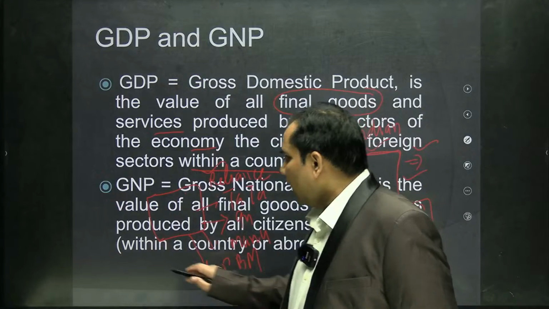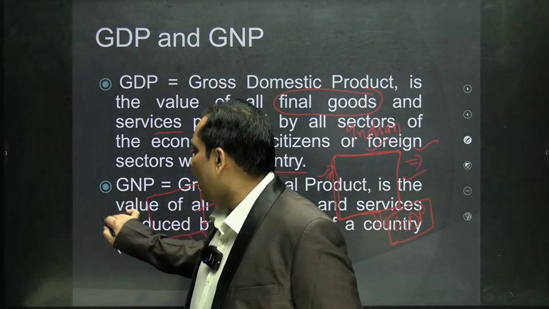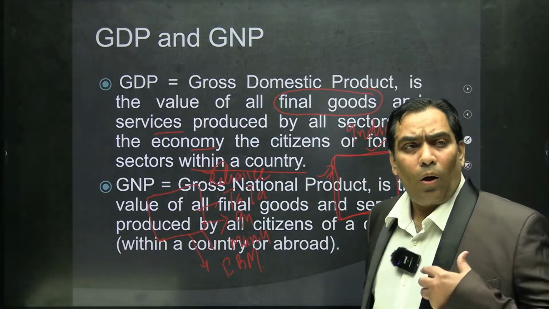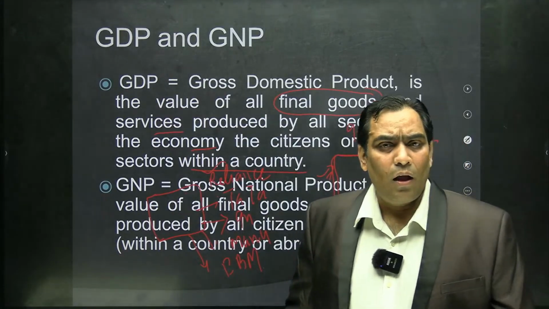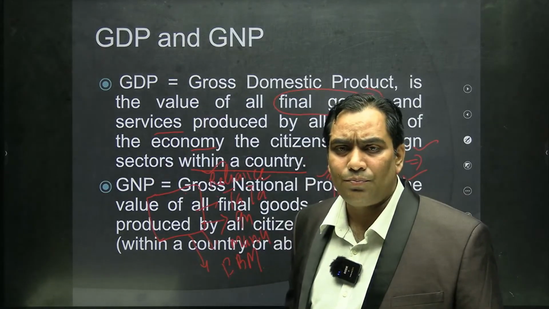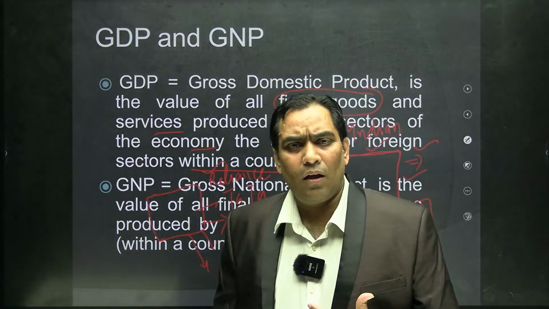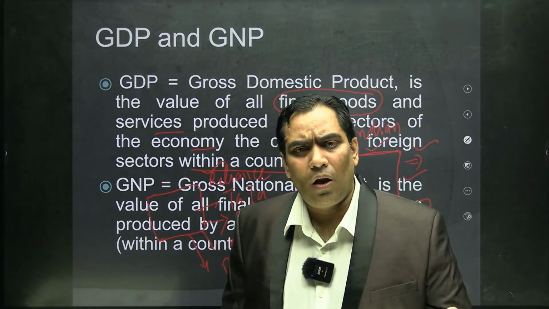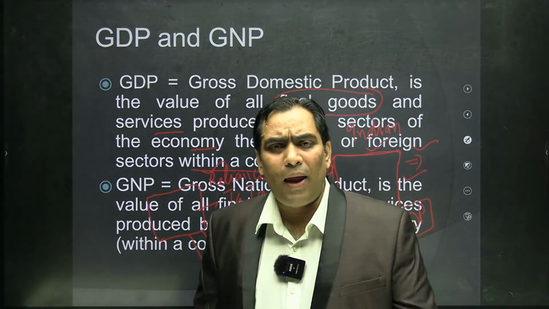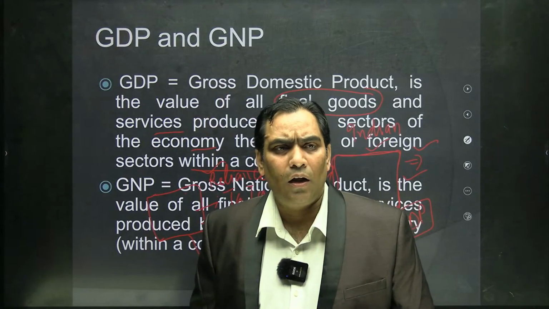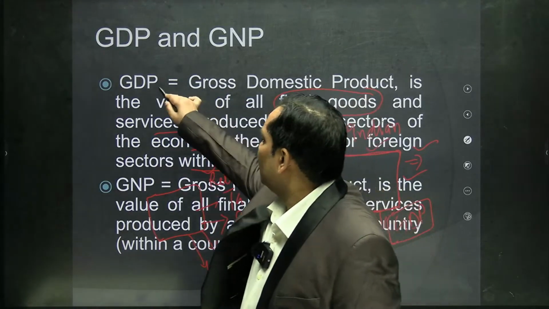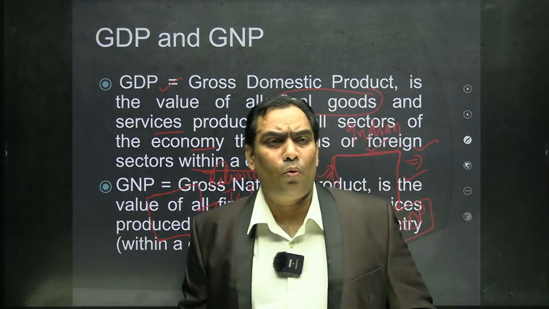Whatever is the value of all the production done by all the factors of production working within the economic territory of India, be it factors of production owned by nationals or foreigners, the value of that total production is known as GDP, gross domestic product.